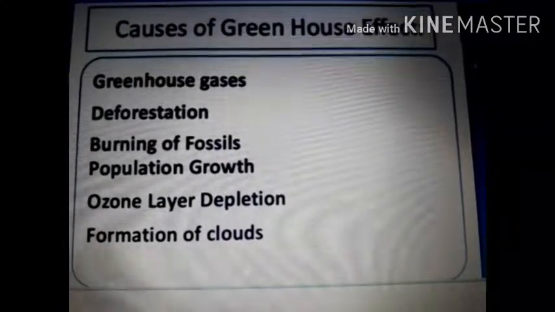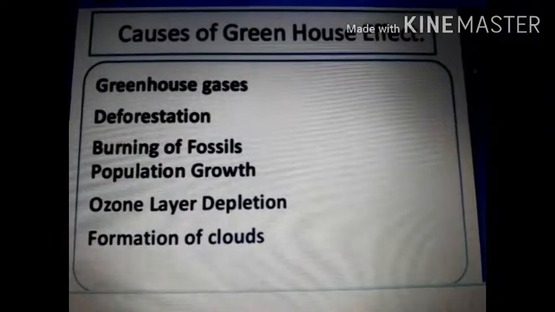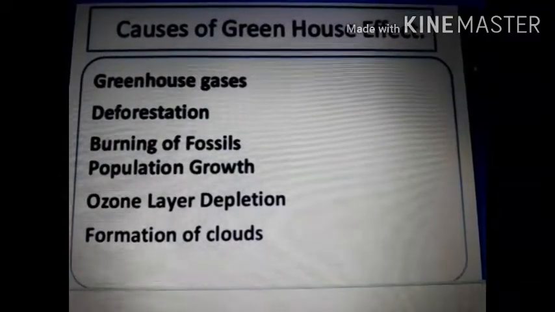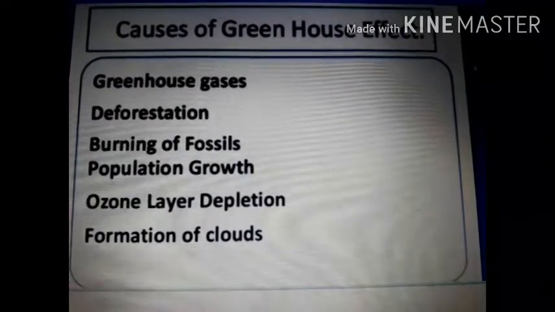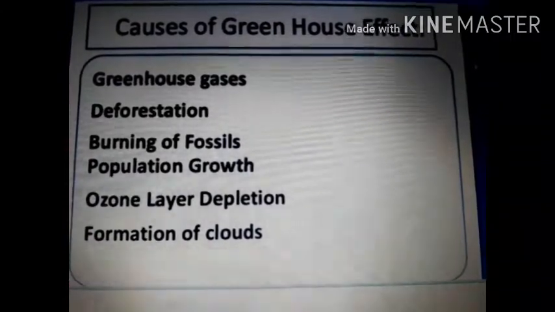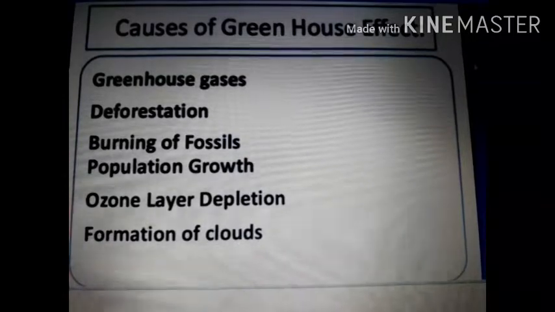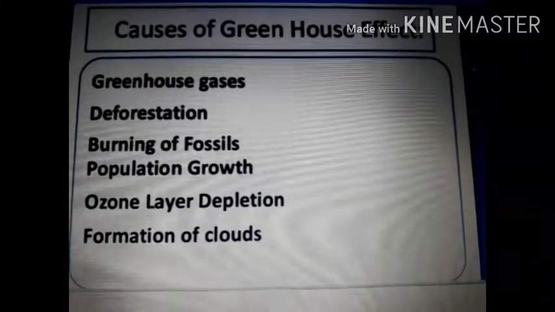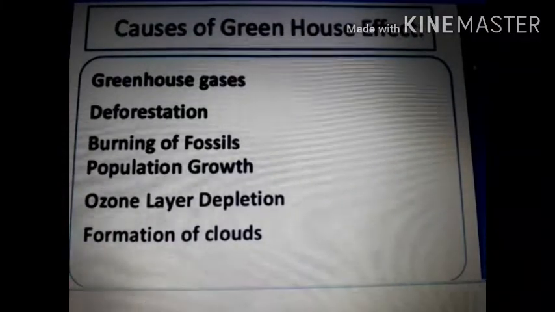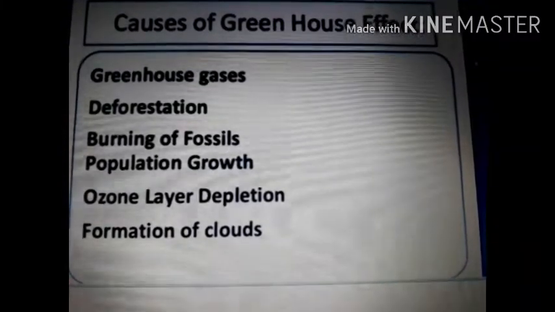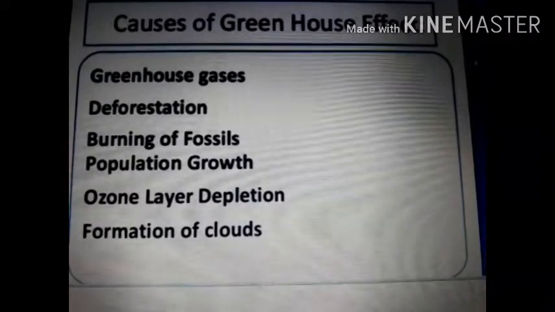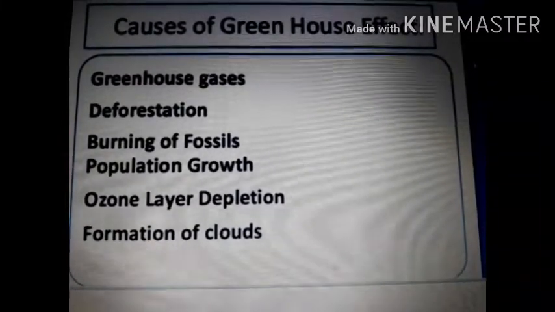Now let's understand what are the causes of the greenhouse effect. The greenhouse gases present in the atmosphere are the cause of the greenhouse effect. Deforestation, burning of fossil fuels, population growth, formation of clouds, and all these causes further lead to ozone layer depletion.